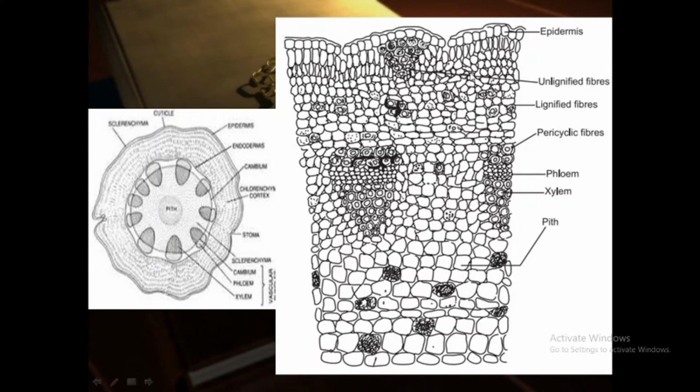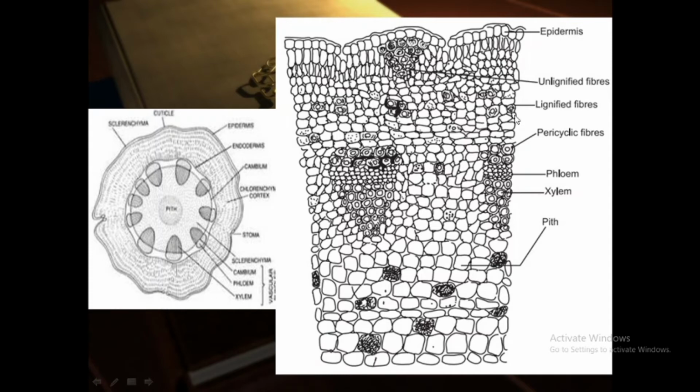Now the cortex layer contains unlignified fibers. These unlignified fibers, here you can see, look like a bunch of grapes. Next, ephedra also contains lignified fibers. So ephedra contains both types of fiber, unlignified as well as lignified fibers.